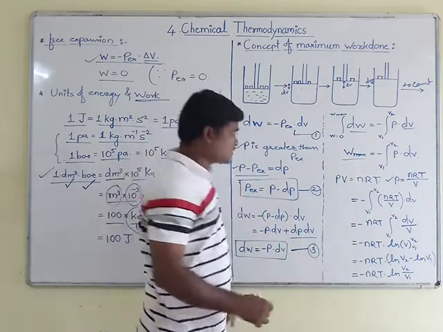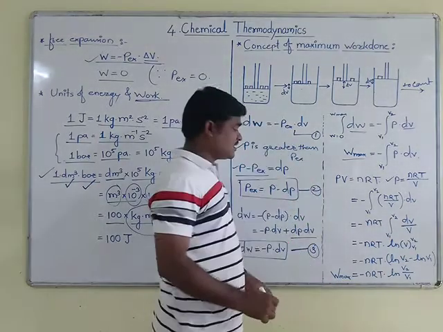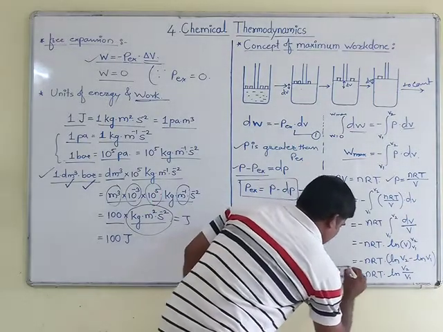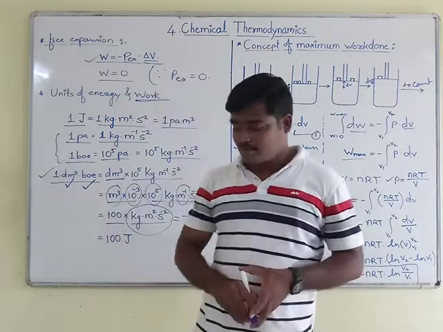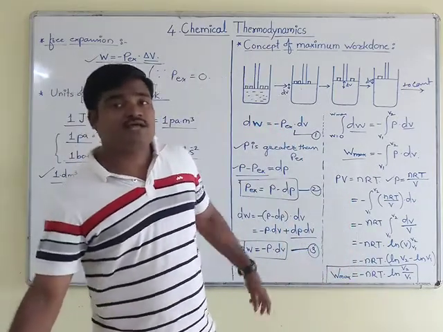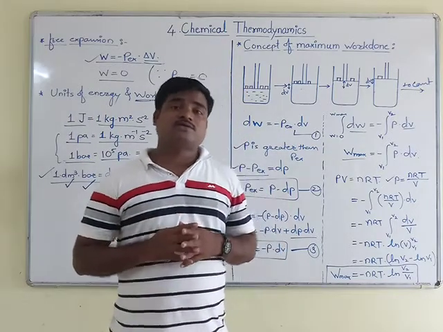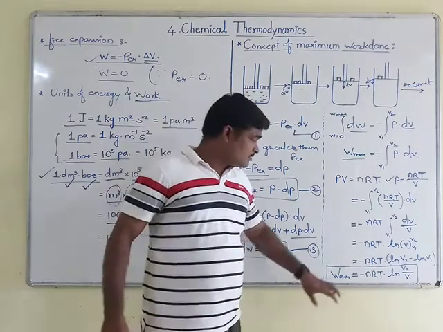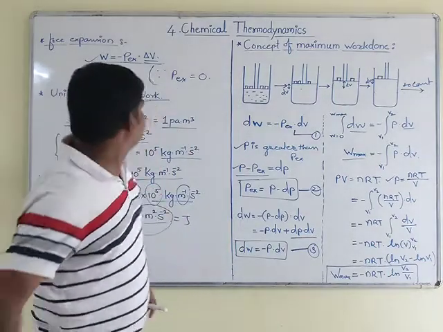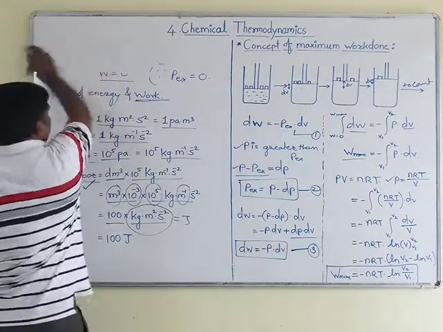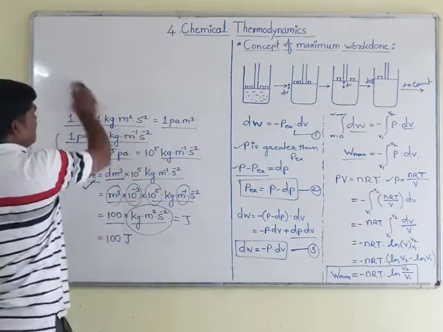So this is the final equation you will get in the form of W max, that is work maximum. This is the final equation in terms of natural log. Okay, so to remove this natural log, because we are using the log table which will start from log to the base 10, for this conversion you have to take the log to the base 10 value.